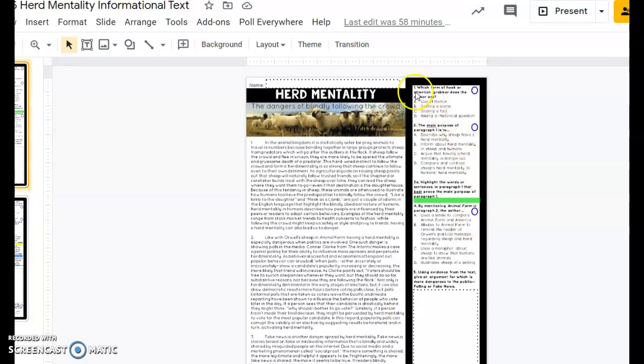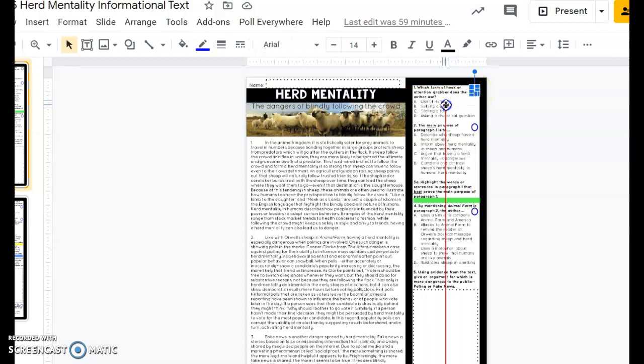Over here, you're going to answer the questions: which form of hook or attention grabber does the author use? So you have these particular ones here: use of humor, selling a scene, or stating a fact. You're going to take this circle here and you will move it to wherever the answer is. So as you can see. Okay, and I don't know if C is the answer. I haven't gone through and looked at these just yet. So I was just showing you how to move these circles to the answer. Once you click off, you'll see it and then move it back.